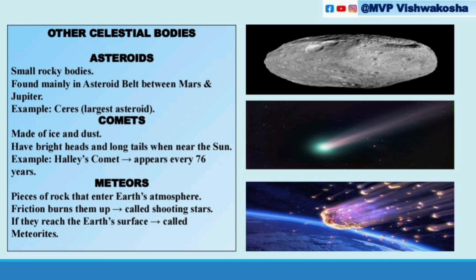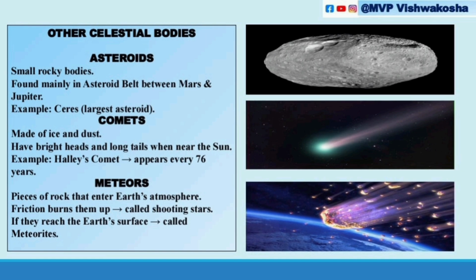And also comets. Comets are made up of ice and dust, and have bright heads and long tails when near the Sun. For example, Halley's comet appears every 76 years. That is about comets. And meteors: a piece of rock that enters Earth's atmosphere. Friction burns them up, and they are called shooting stars. If they reach the Earth's surface, they are called meteorites. You should know the difference between meteors and meteorites. That is about asteroids, comets, and meteors.